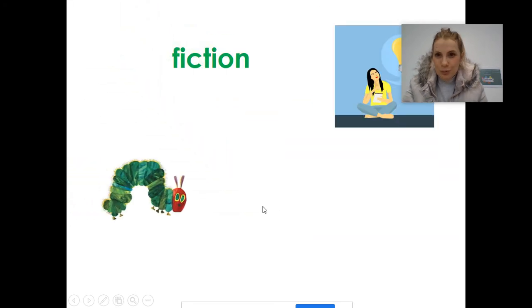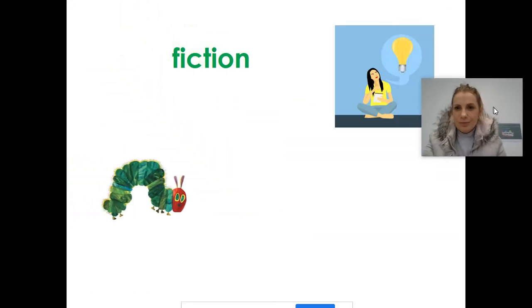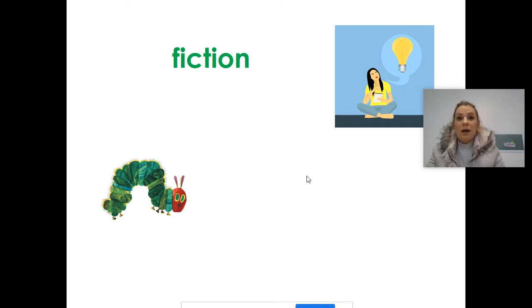So our lollipop, Eric Carle talks about the hungry caterpillar eating a lollipop. Do we think that's a fact? Did he base that on a fact? Is that true? Do caterpillars eat lollipops? Or did he use his imagination? That's right. He used his imagination, and that means that it's fiction. It isn't true. It's not based on fact. It isn't true. It's fiction.